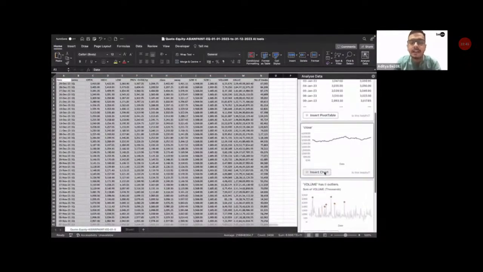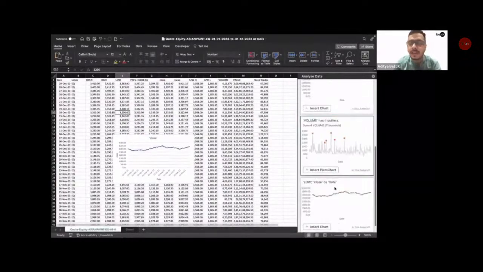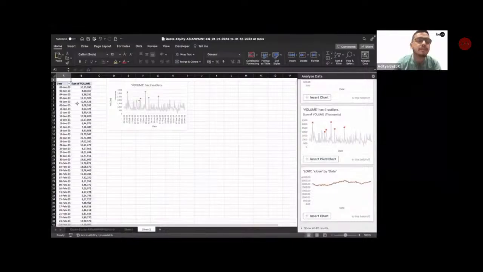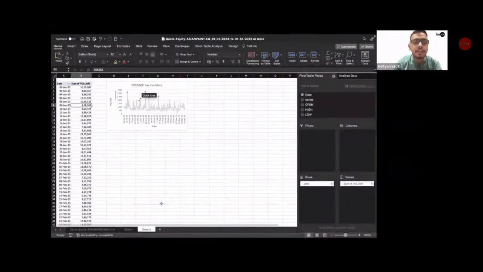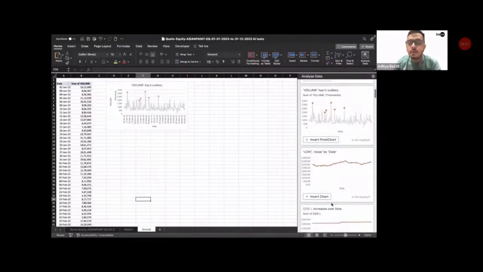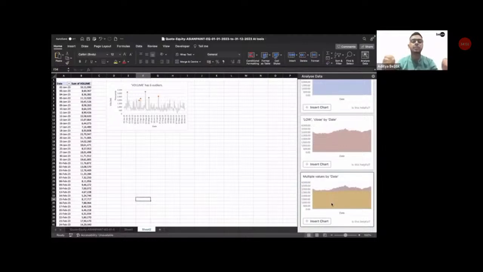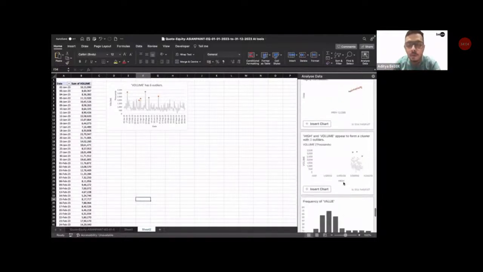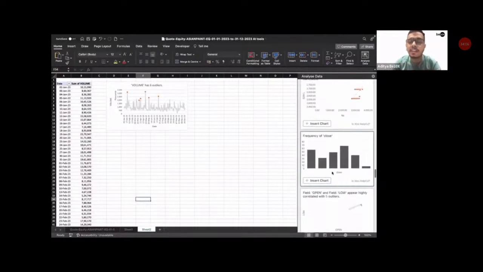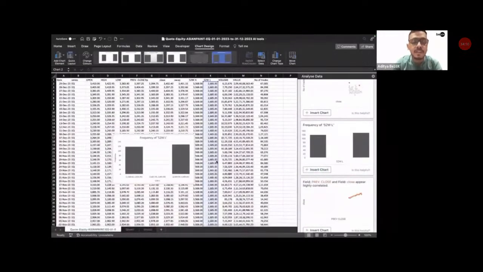If I go over here, if I click on Insert Chart, I have this pivot chart ready right over here in front of me. If I click on Insert Pivot Chart, a pivot table and a pivot chart are right here in front of me, and like this, I have 42 such visualizations right here in front of me. How many of you are truly mind blown right now? Truly mind blown. 42 visualizations inside Microsoft Excel done in a matter of few seconds.